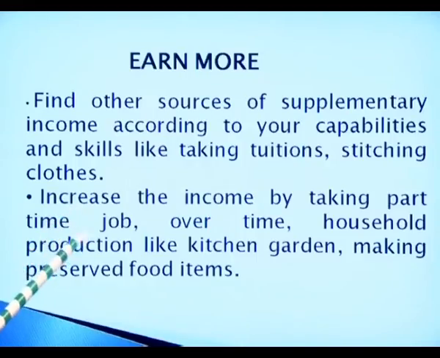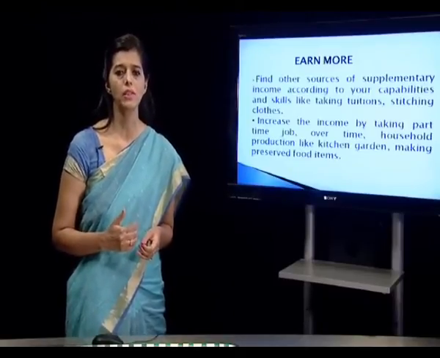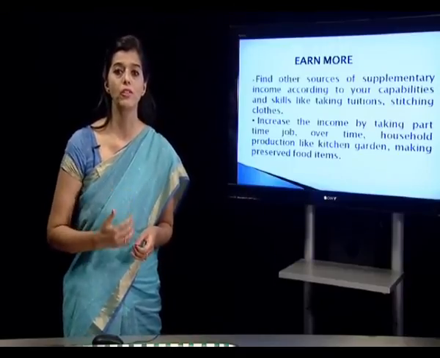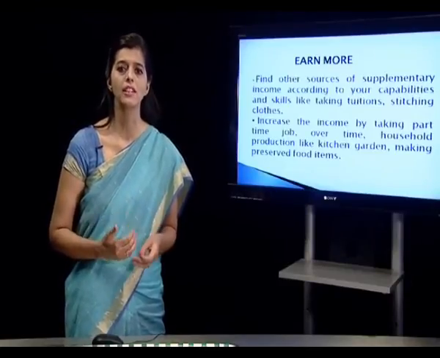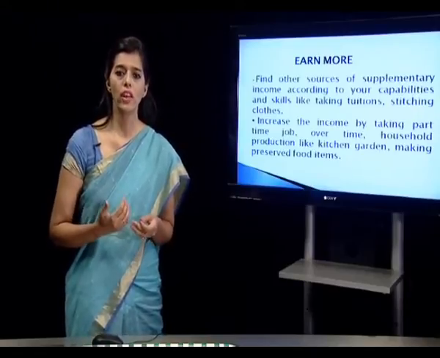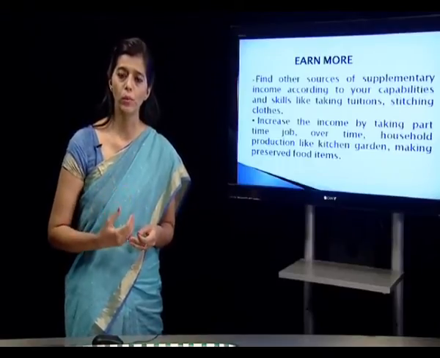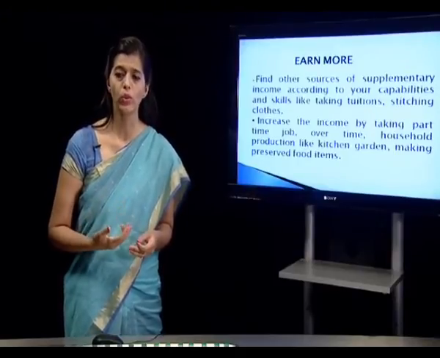Then increase the income by taking a part-time job, overtime, household production like a kitchen garden, making preserved food items, etc. Now, suppose in a family, a man is earning 10,000 rupees, but the income is not sufficient. So he might take up a part-time job, he might do overtime, but it might not be possible for him to stress himself so much, because his health is also important. In that case, other family members can start growing vegetables. In case they have a kitchen garden, they can start making food at home. They can reduce their expenditure on buying clothes by stitching clothes in their home itself.